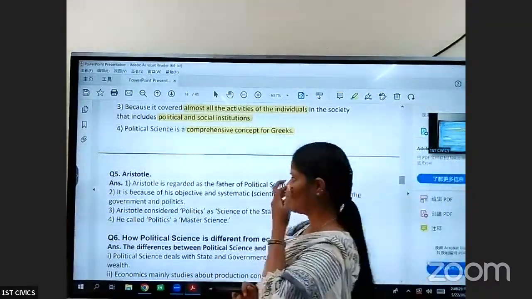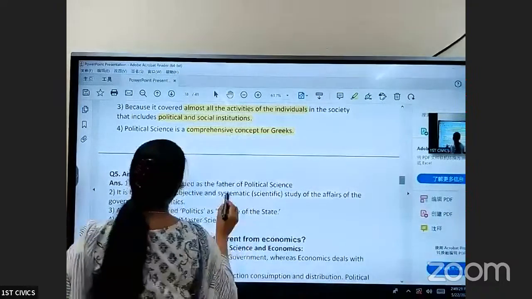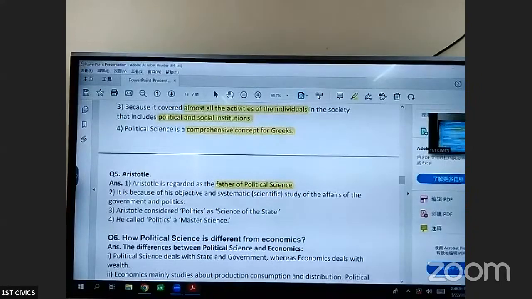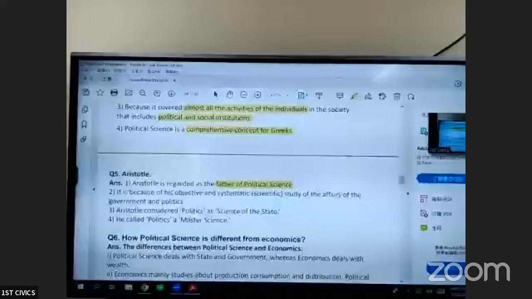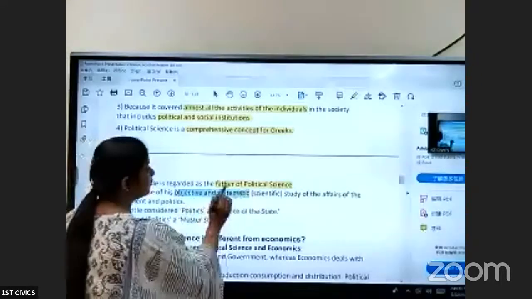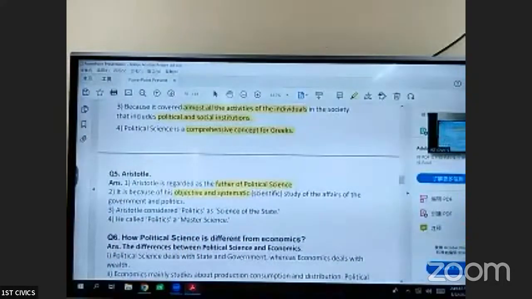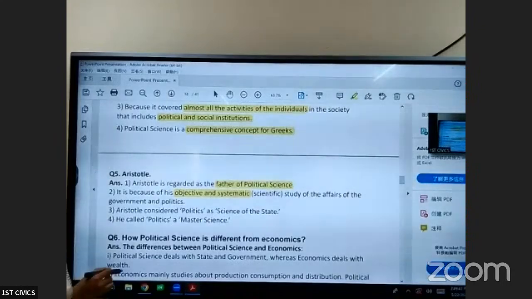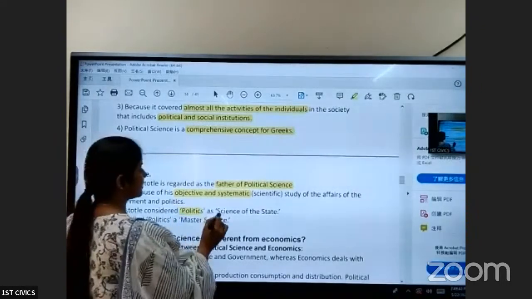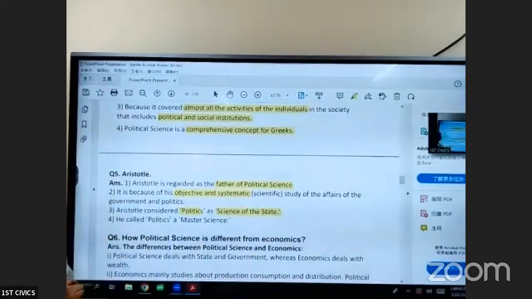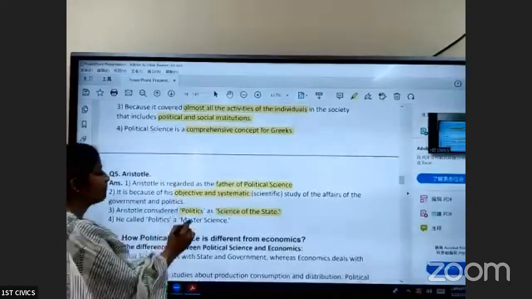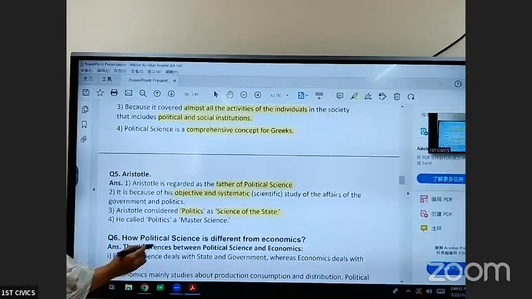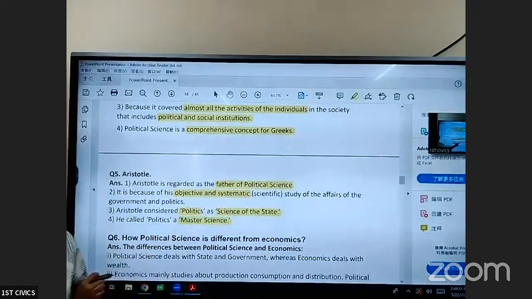Now, who was Aristotle? Aristotle was the father of political science. Why is he called the father of political science? Because he did an objective and systematic study of all the affairs of the government and politics. He considered politics as the science of the state, and he called it the master science.